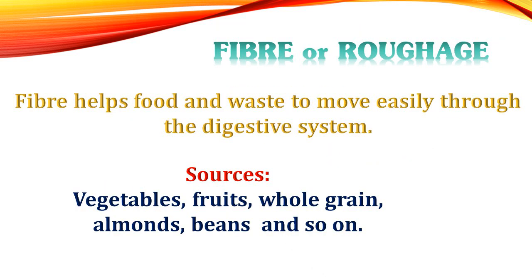So next is fiber or roughage. Fibers help food and waste to move easily through the digestive system. We have already studied that our blood carries everything to different body parts, that is our food components as well as oxygen. The sources of fiber are vegetables, fruit, whole grain, almond, beans and so on.